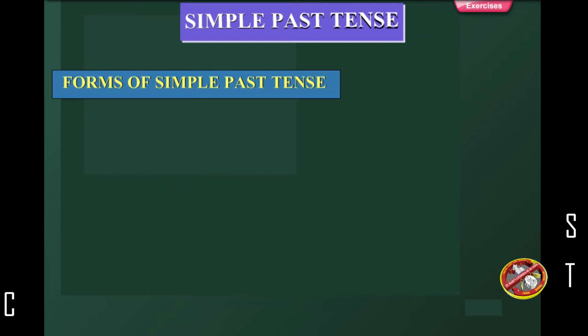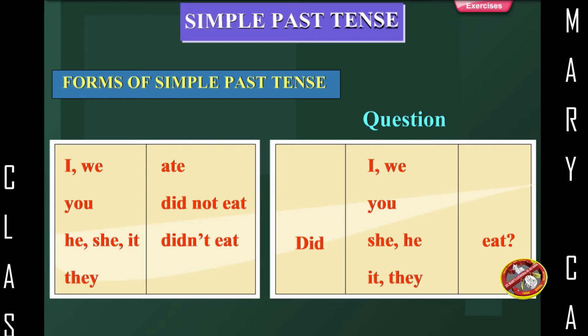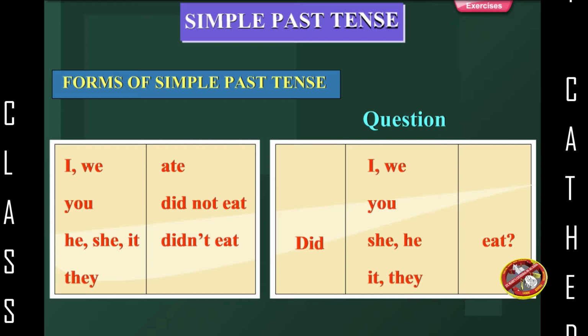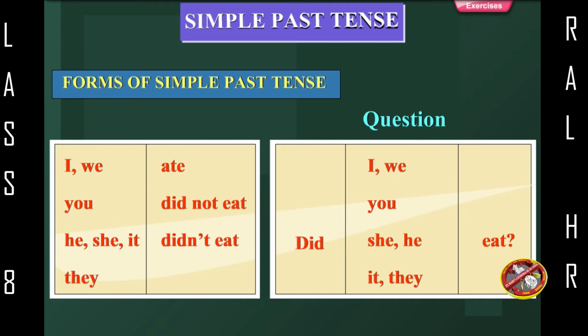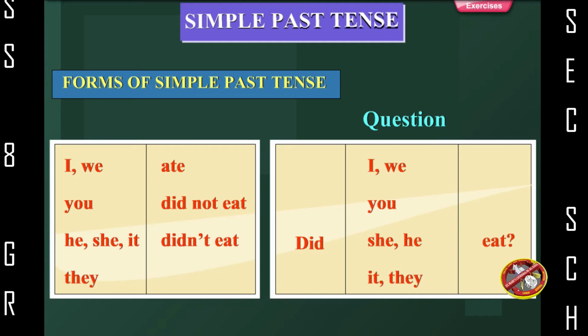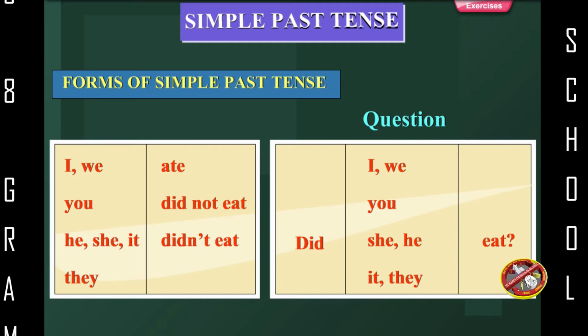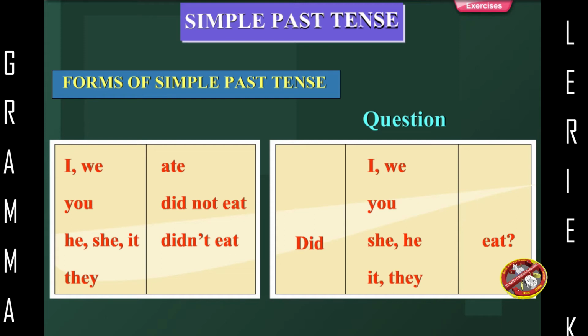Forms of simple past tense. I, we, ate. You did not eat. He, she, it didn't eat. They didn't eat. Question: did I, we, you, she, he, it, they eat?